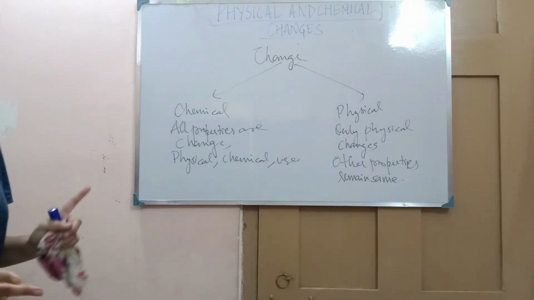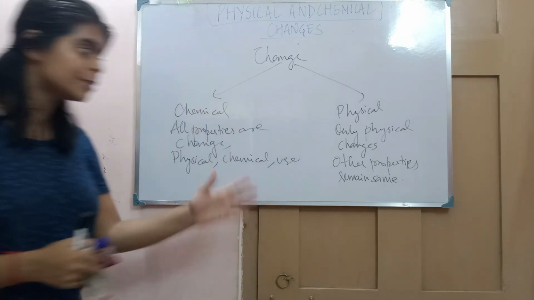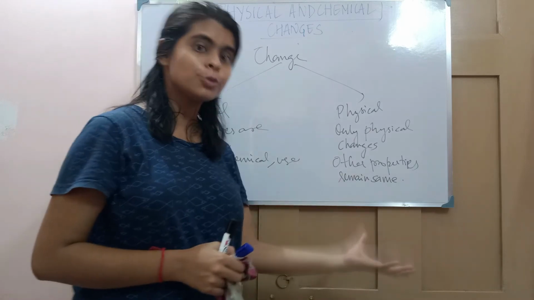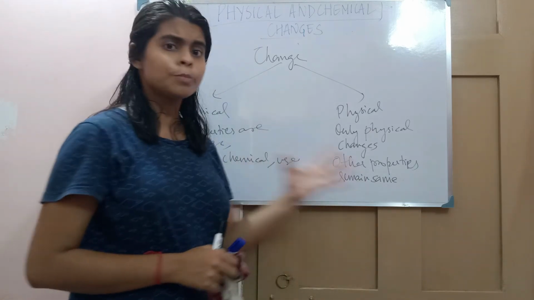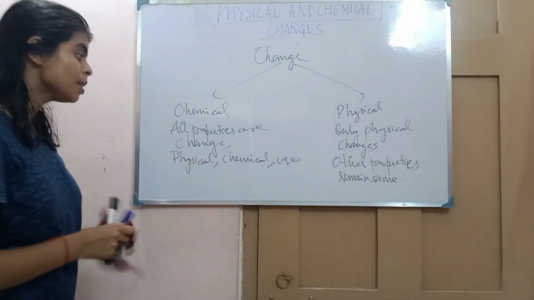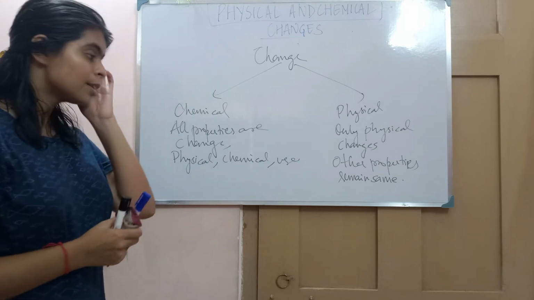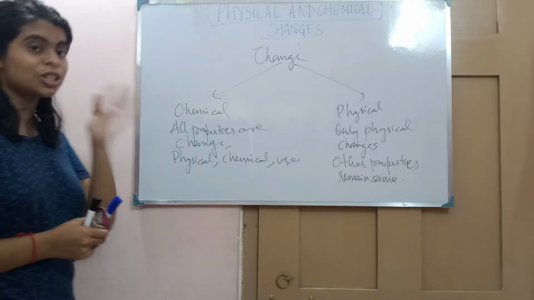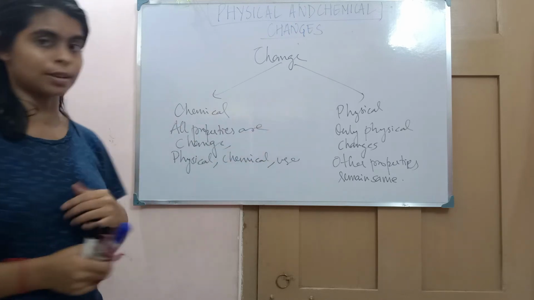So the difference I mentioned in the last class was on this, that in the physical change, the chemical property and the uses remain the same. Physical property may change, but the other two properties remain the same. But in chemical change, all the properties are changed. So you have to be very careful with what properties get changed in physical and chemical change.